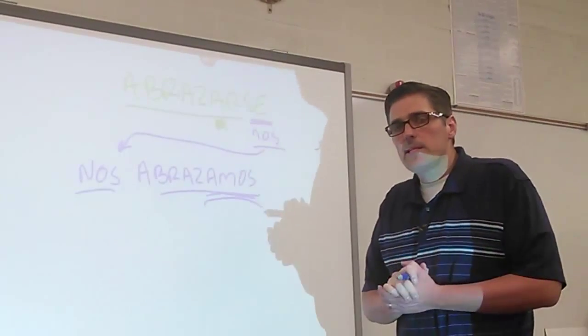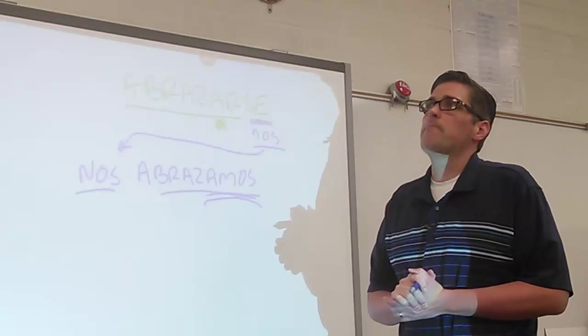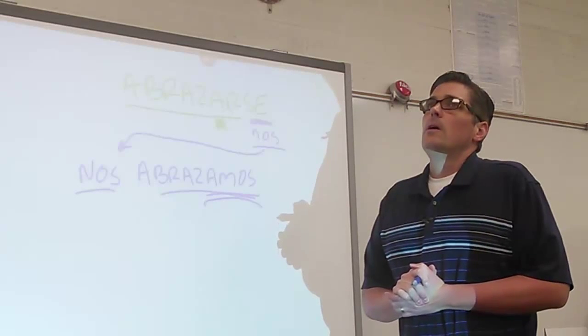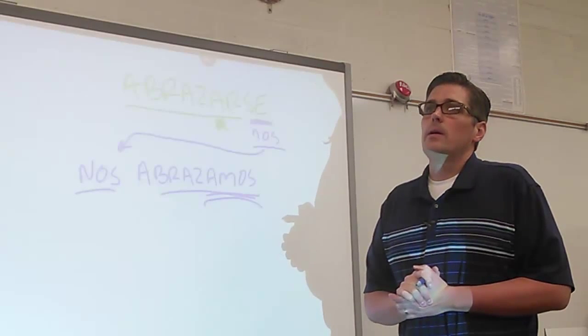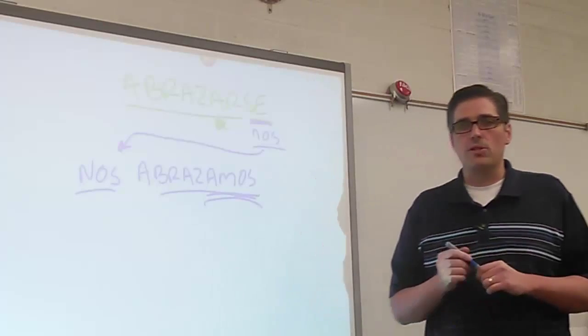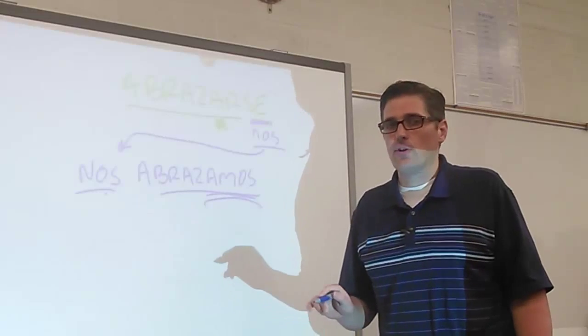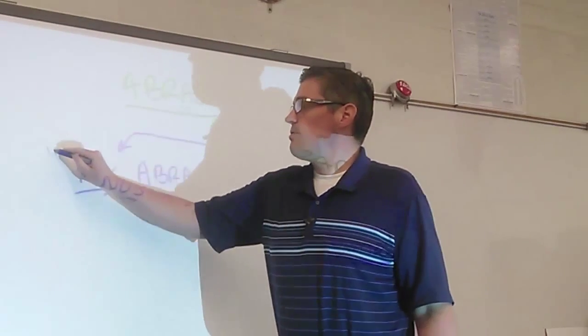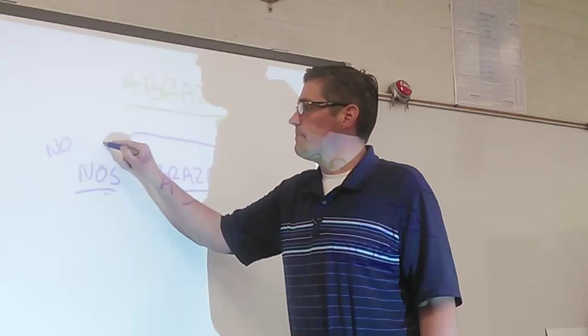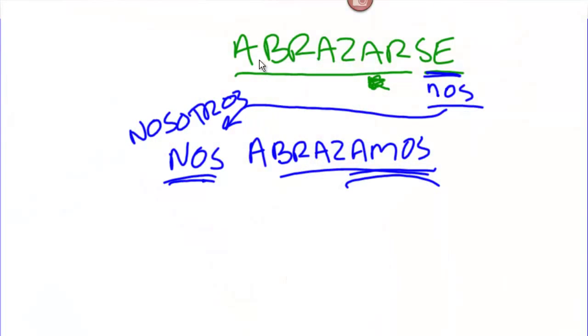Now don't make the mistake that I made when I was in 10th grade Spanish with Señor Ortiz in San Diego. I started thinking that this was an abbreviation for nosotros. It's not. You can still throw nosotros out here if you want to. But it's not necessary because you already see that it's we hug each other. You don't have to throw in the nosotros. But nosotros nos abrazamos. We hug each other.